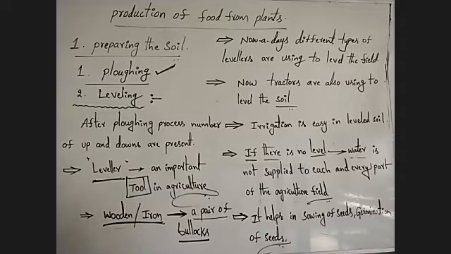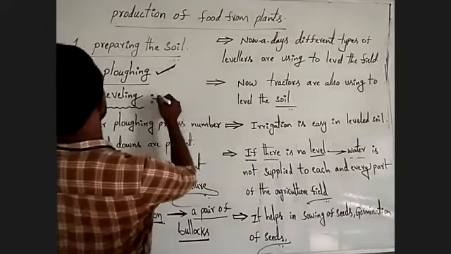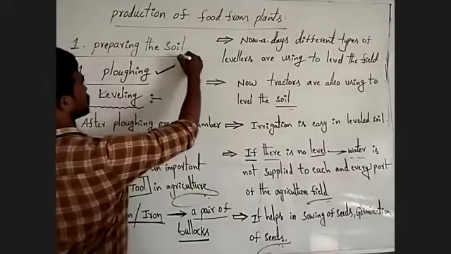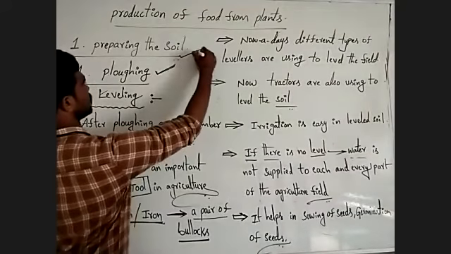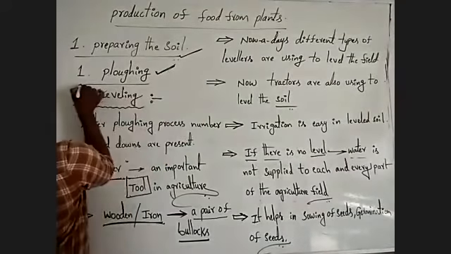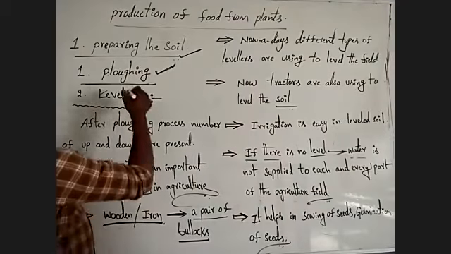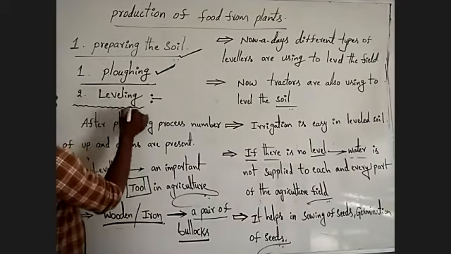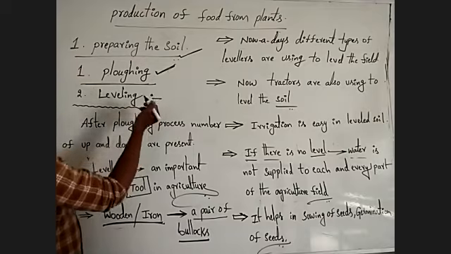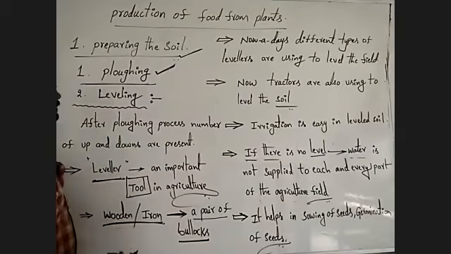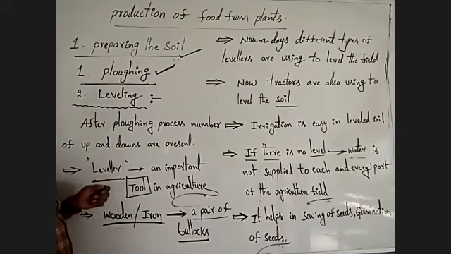The next, observe leveling. Last class we discussed the fluffing process. Now after fluffing, the next process is leveling.